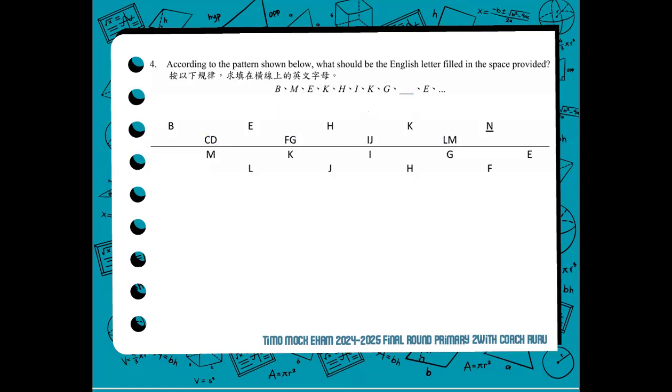We have letter M, letter K, letter I, letter G, and letter E. These letters are even terms, right? And these letters must also be connected, and these letters are only skipping one letter, but they are in reverse order.